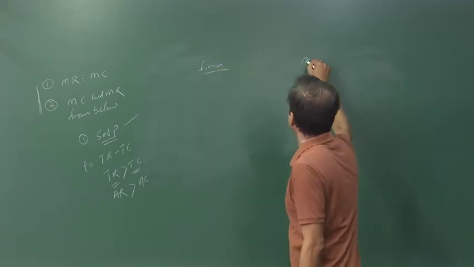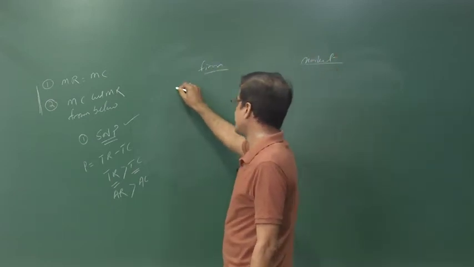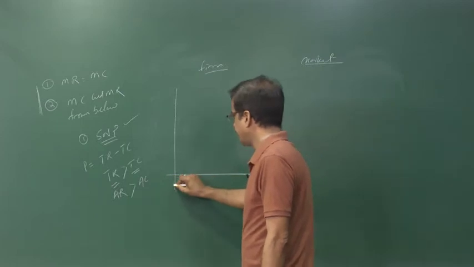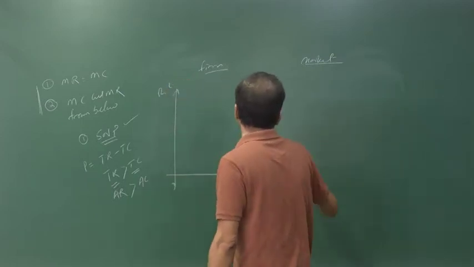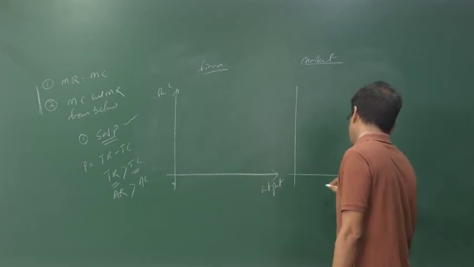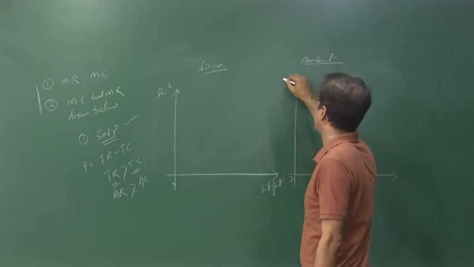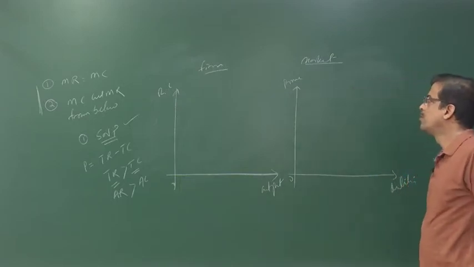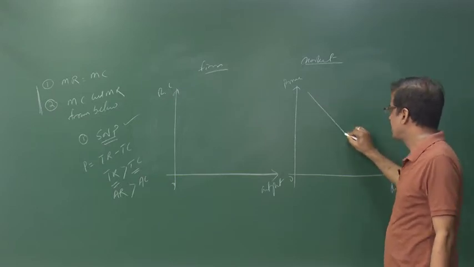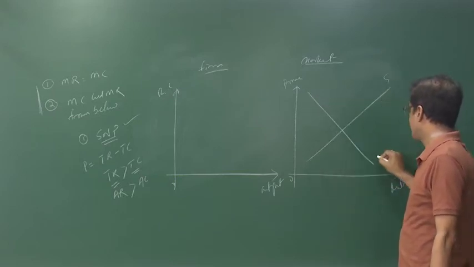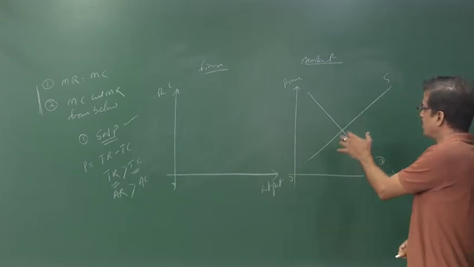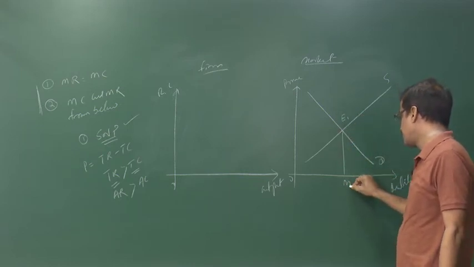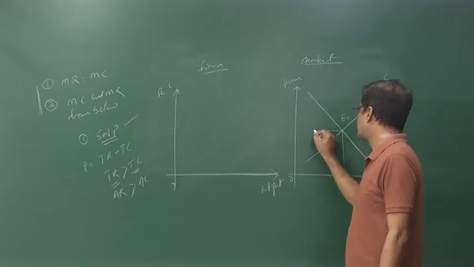Farm, and this is the market. In case of your farm, we explain here is the output and here is the revenue and cost. But in case of a market, we have to consider this side is your price and this side is the quantity. Now, in market or industry, the equilibrium can take place when demand and supply intersect each other. The demand and supply intersect at the point E1, that determines the equilibrium quantity to be OM1 and equilibrium price to be OP1.